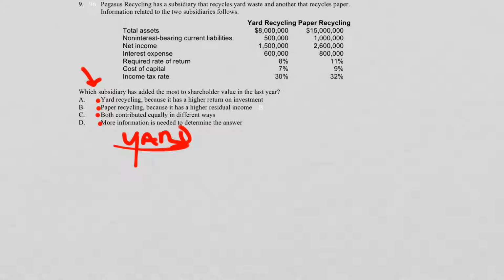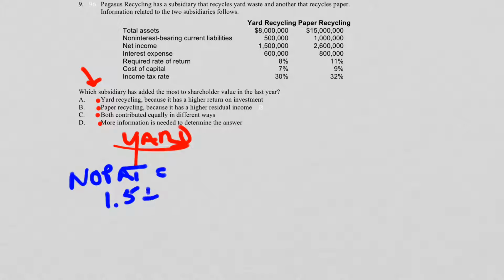The way I do these things is I first figure out the major components I'm going to need to know, which is let's figure out what our NOPAT is going to be. So NOPAT, net operating profit after tax. And the formula is take the net income, so that's 1.5 million.